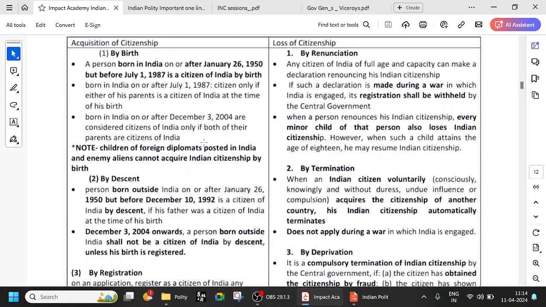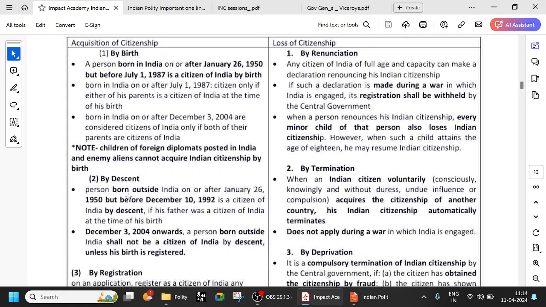Children of foreign diplomats posted in India cannot acquire Indian citizenship by birth. So if you are working in the British embassy, you are a British citizen and working here in the embassy, and here you have kids. They will not get Indian citizenship by birth. Either of the parents has to be a citizen of India. This we are talking about by birth.